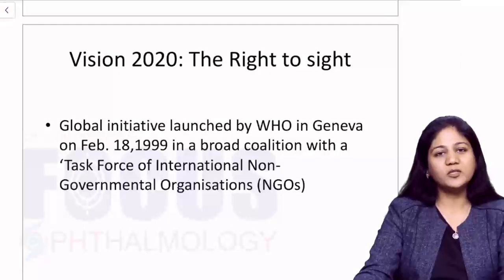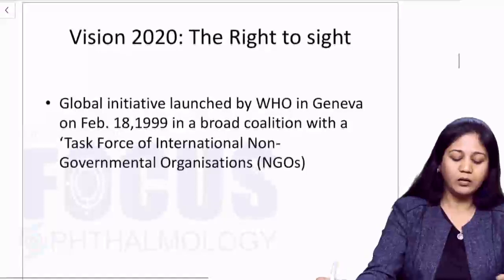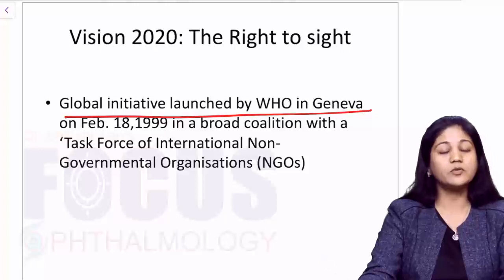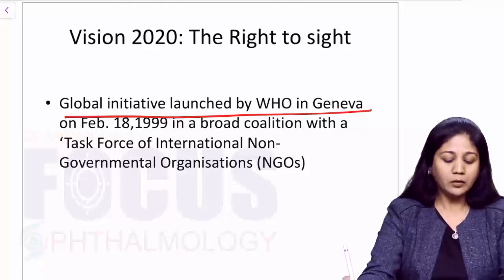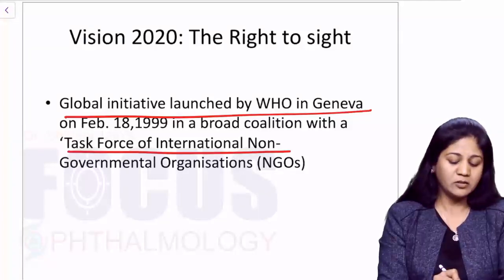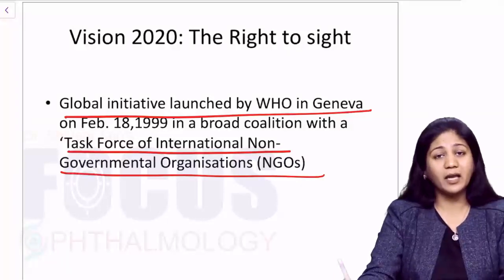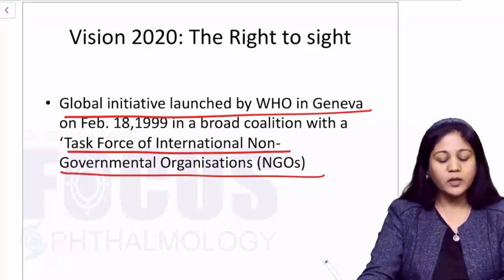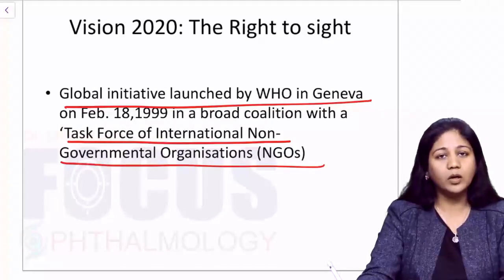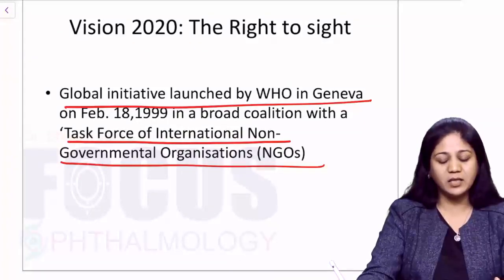Now, friends, WHO has worked a lot for that. So WHO launched a program, Vision 2020, in a coalition with a task force of organized international non-government organizations. Basically, to tackle the gigantic problem of blindness, WHO launched a global initiative with various NGOs throughout the world, and the program was started in Geneva in 1999.